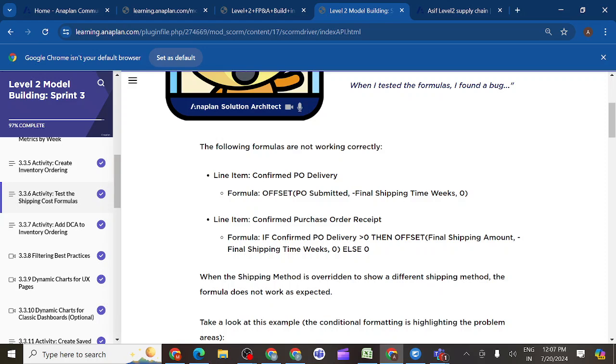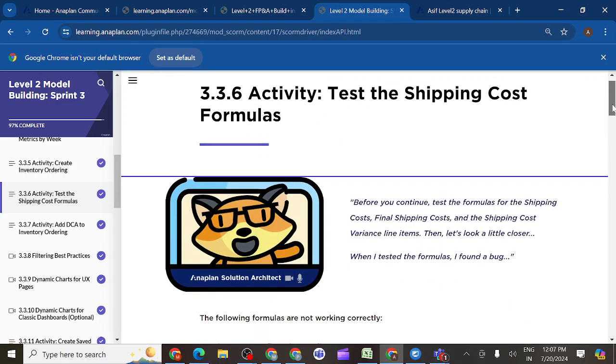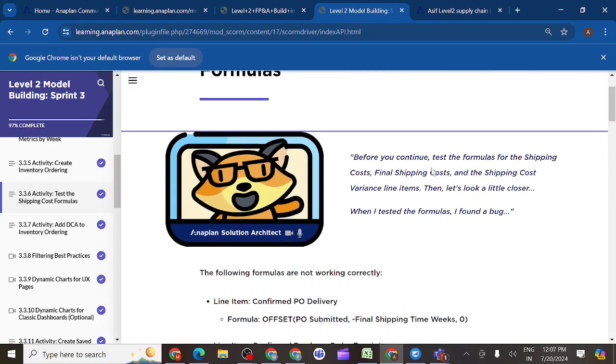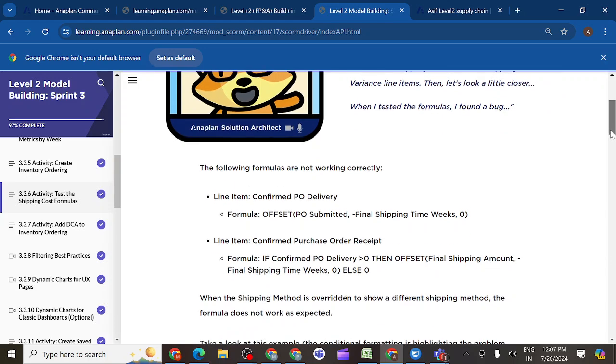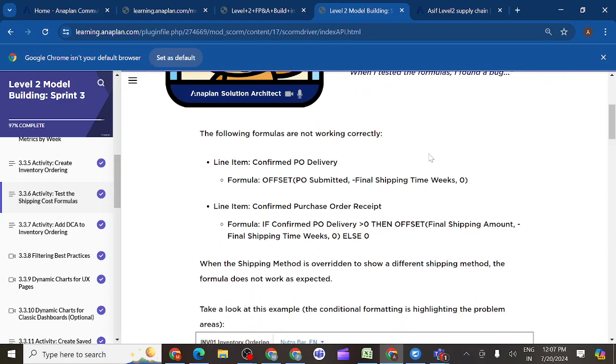You can see the same thing here with the example we are showing. By creating new line items, you can see: before you continue, test formulas for the shipping cost, final shipping cost and shipping cost variance line items. Then let us look a little closer. When I tested the formula I found a bug. So what should they do? You can see confirmed PO delivery, we have this formula, offset PO submitted.